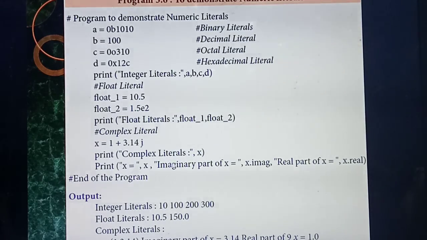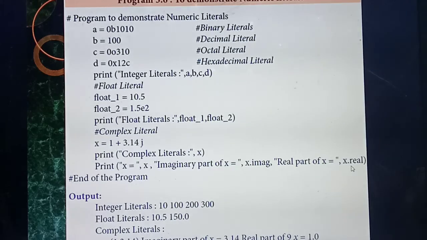So next also listen carefully. I am going to print the imaginary part separately and the real part separately. You have assigned the variable x, so the imaginary part of x I am going to print as x dot imag. And the real part of x I am going to represent as x dot real. Understood, students? So I am going to print the real part and imaginary part separately.